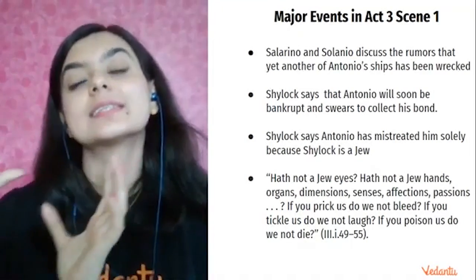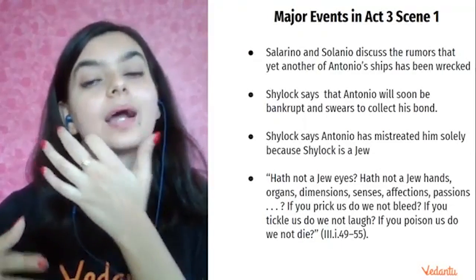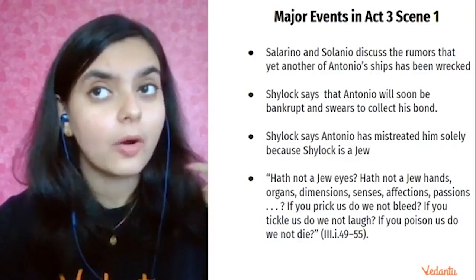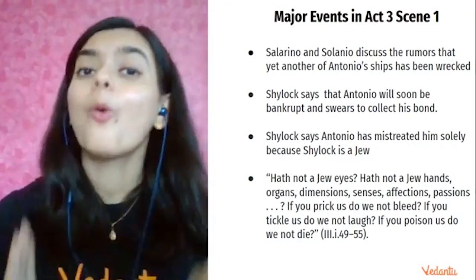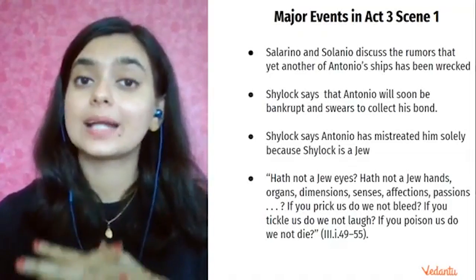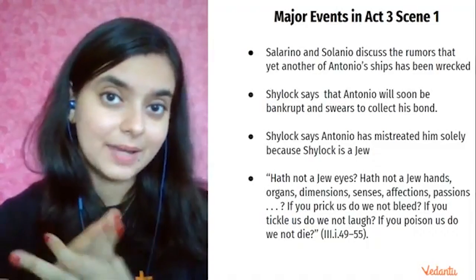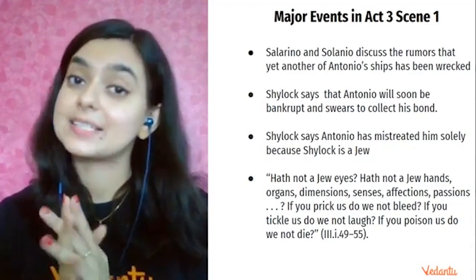So Shakespeare is constantly bringing us, the audience, into thinking, forcing us to ponder whether Shylock is a complete villain. As I keep telling you, no one is actually born a villain. It is the circumstances that make him a villain. So is he a victim of the circumstances as well?